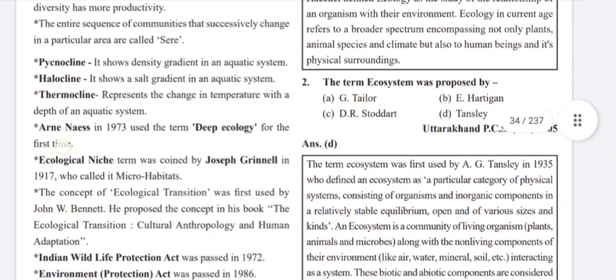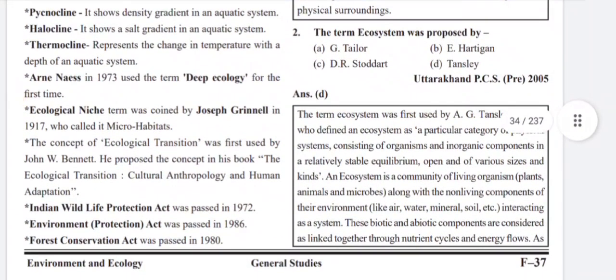Next question. The term ecosystem was proposed by Tansley. The term ecosystem was first used by A.G. Tansley in 1935, who defined an ecosystem as a particular category of physical systems consisting of organisms and inorganic components in a relatively stable equilibrium, open and of various sizes and kinds. An ecosystem is a community of living organisms, plants, animals, and microbes, along with the non living components of their environment like air, water, mineral, soil, etc., interacting as a system.